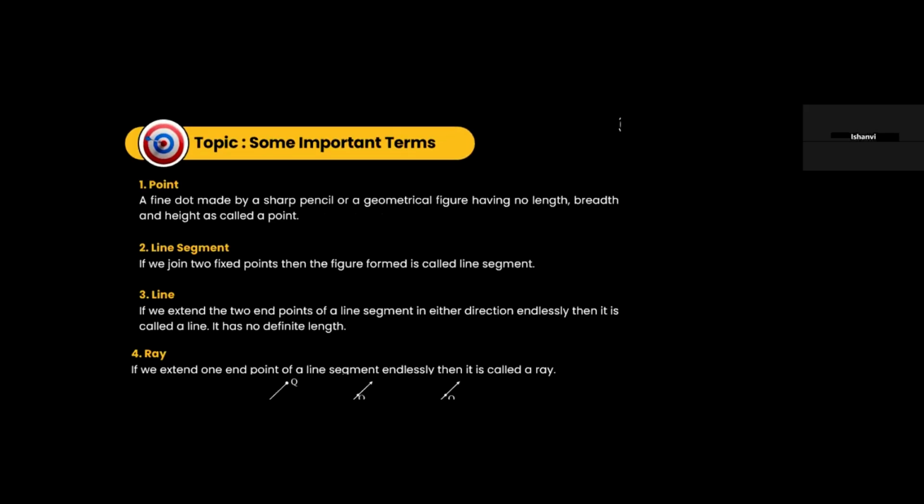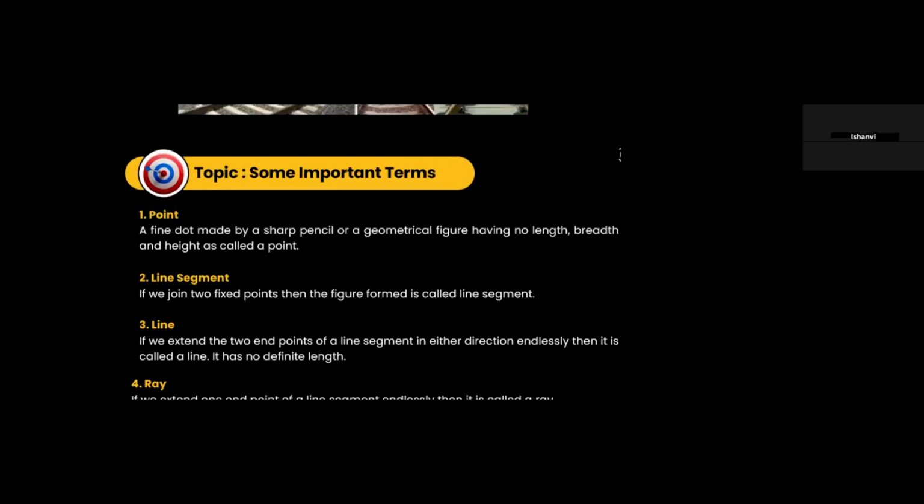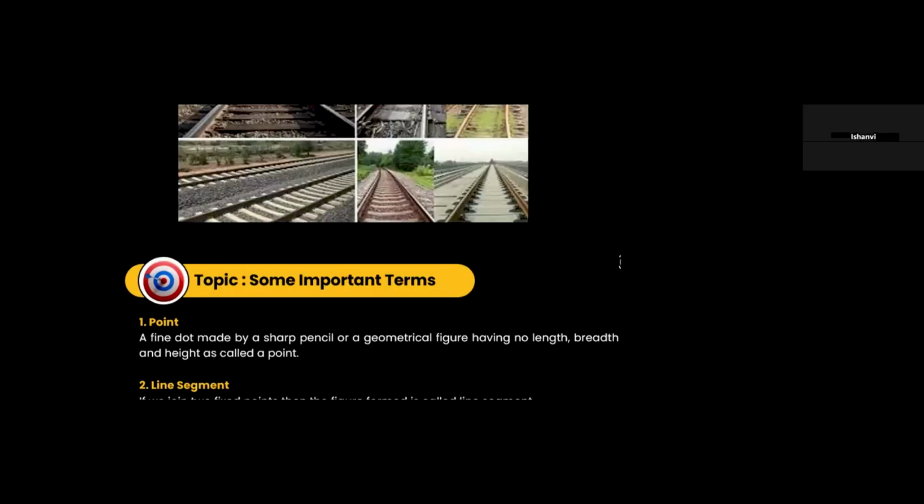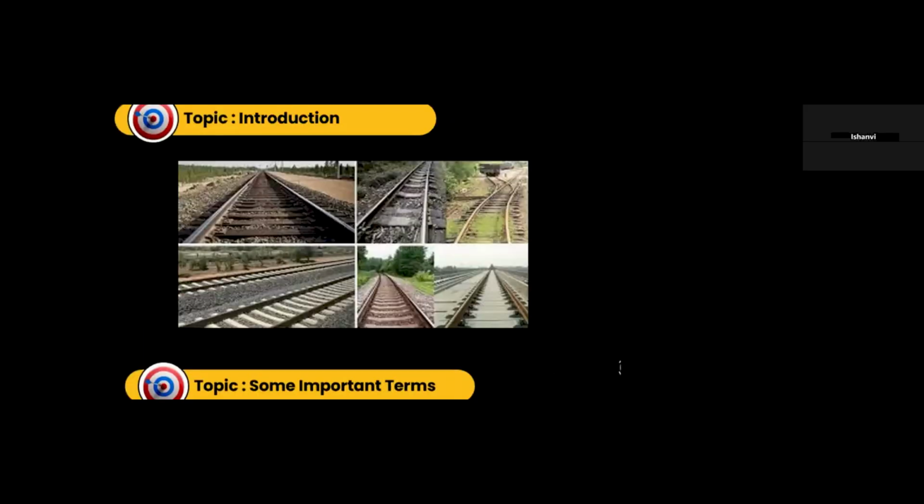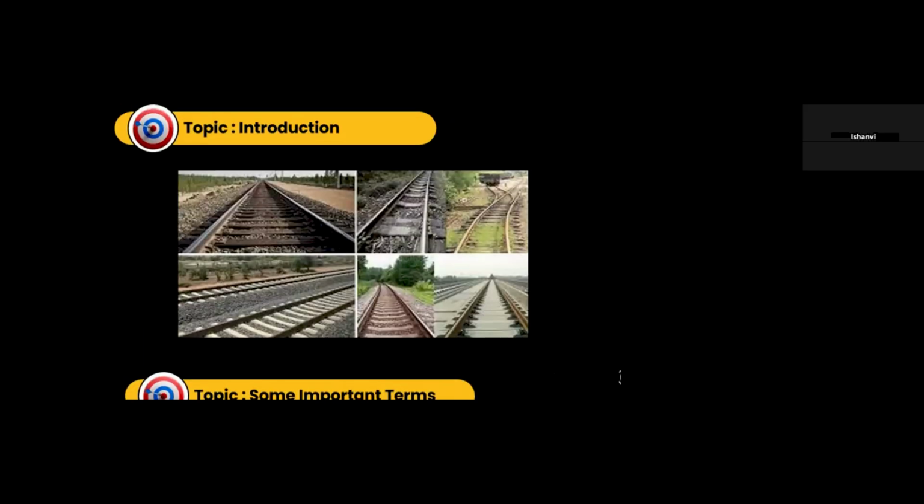So let's say you see two lines. Sometimes what happens is that two lines never meet. These are called parallel lines. These two lines will never meet, and so there will be no angle between them. Between two parallel lines, the angle between them will always be zero.